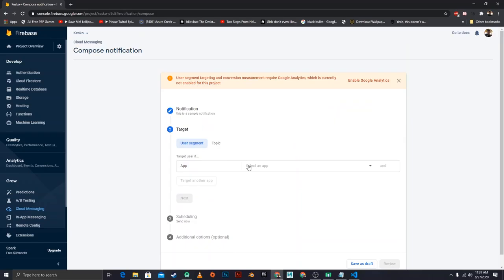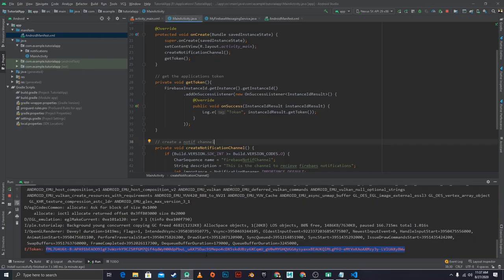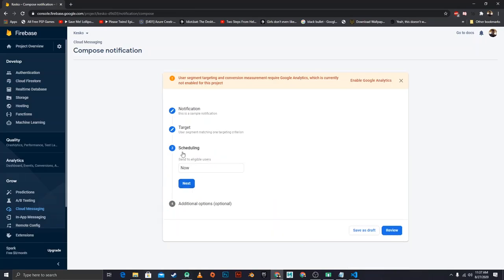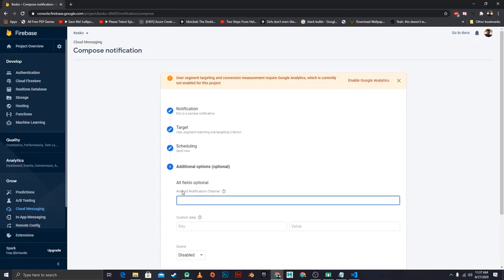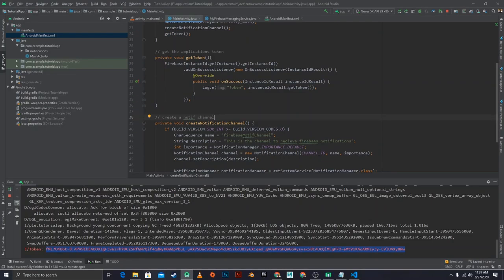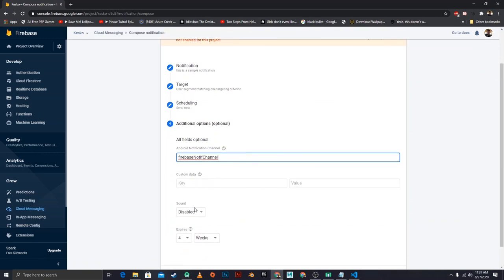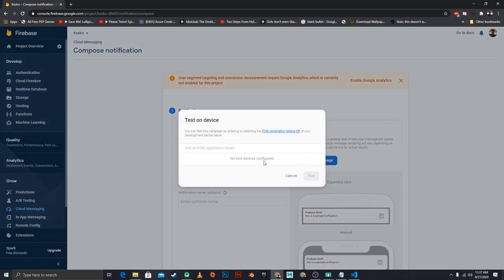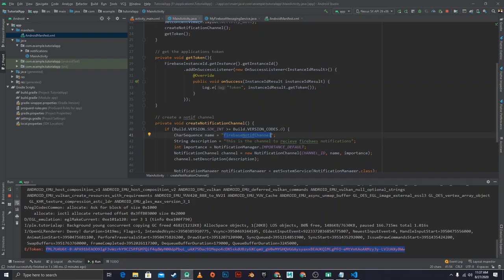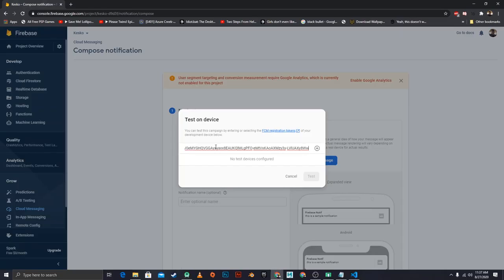Next, we want to target the application that we're using. So for me, it's tutorial app right here. You can see that if you look up here, tutorial app. I'm targeting that. Next, nothing here, and then here we want to put the notification channel that we just created. So we can select Firebase notif channel, copy that, come here and paste that in. And then we can come back up to the notification, and then this is where we want to send it. We want to send it to a registration token for Firebase Cloud Messaging, and the way we get that is how we already called our token. So we have selected this. I'm just going to right click on that, copy that, and come over here and paste it.